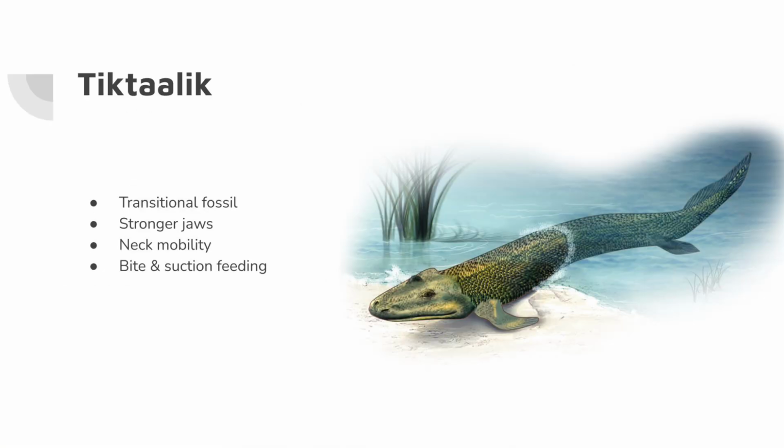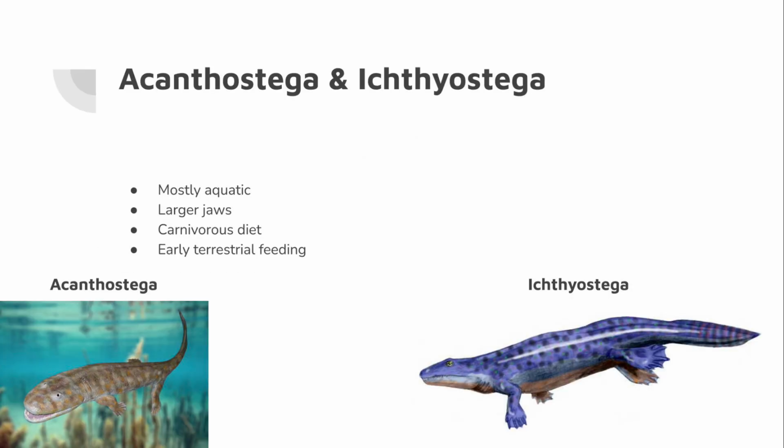Tiktaalik represents one of the most important transitional fossils between fish and tetrapods. Although still aquatic, Tiktaalik lived in shallow streams and floodplains where water levels frequently changed. Because of this environment, Tiktaalik developed a flatter skull, a mobile neck, and stronger control over head movement. These changes improved its ability to capture prey in shallow environments and represent an early shift away from relying completely on suction feeding.